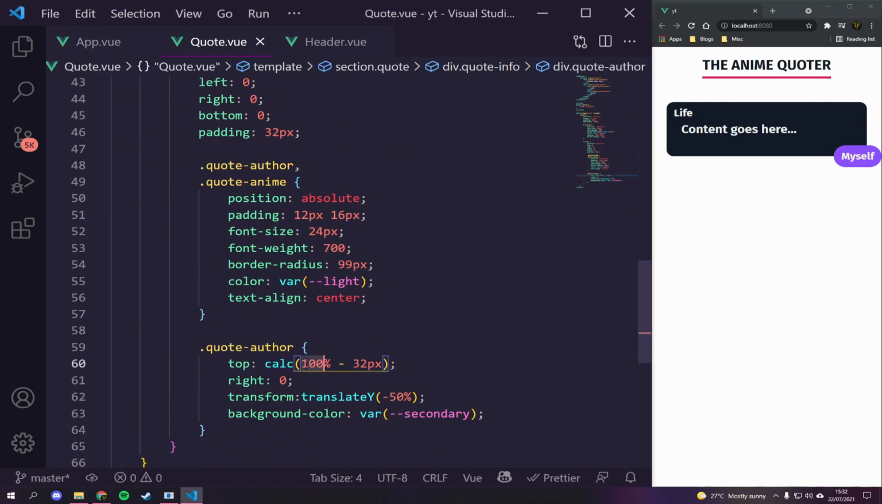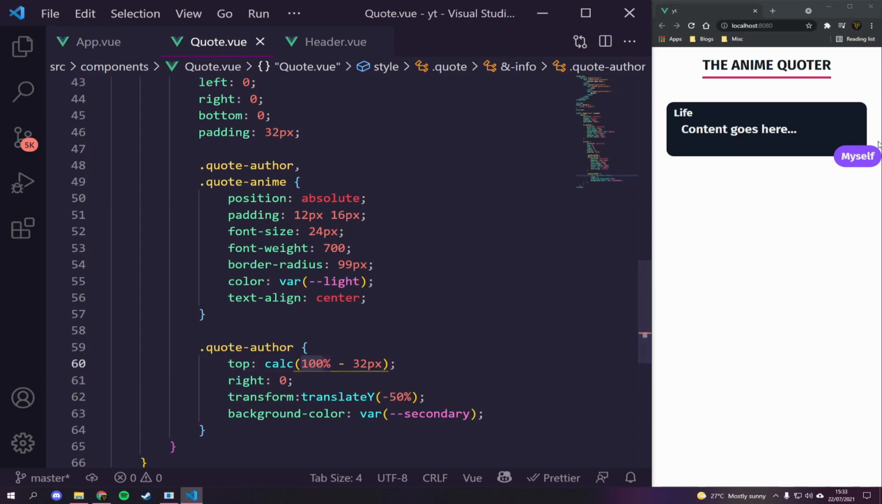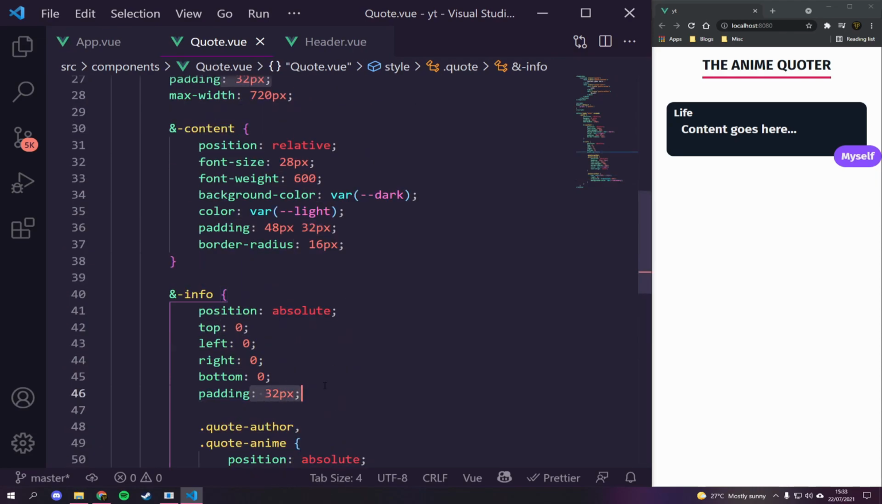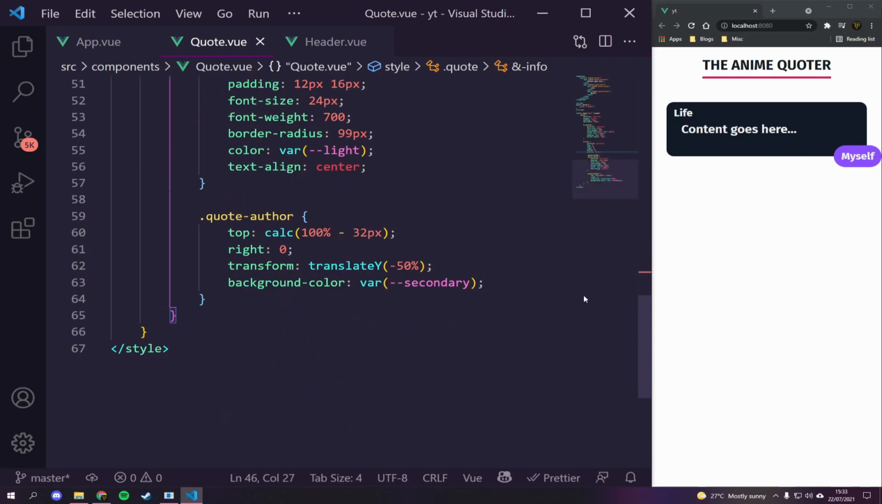The reason we did this calculation, by the way, is because this is going to be pushing it down 100%, and then it's going to bring it up minus 32 pixels. The reason I'm bringing it up 32 pixels is because we have a padding of 32 pixels around the info, which basically pushes it out. So we're basically bringing it back in. That's why we've got this calculation there.